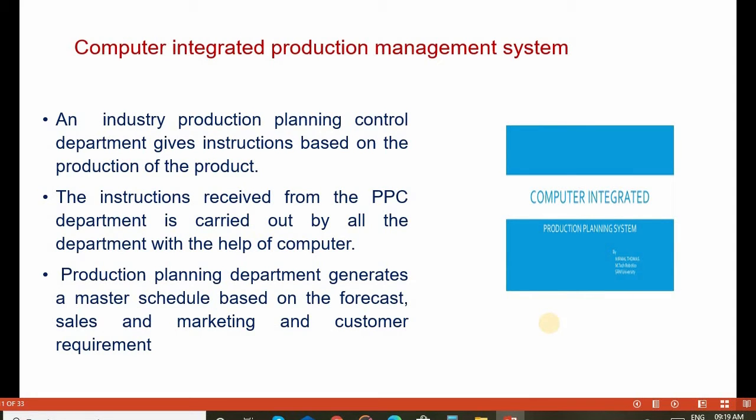Computer integrated production management systems. In every industry, the production planning control department gives the various instructions based on the production of the product. The instructions received from the production planning control department are carried out by all the departments with the help of computers. The production planning department generates a master schedule based on the forecast sales, marketing, and customer requirements.